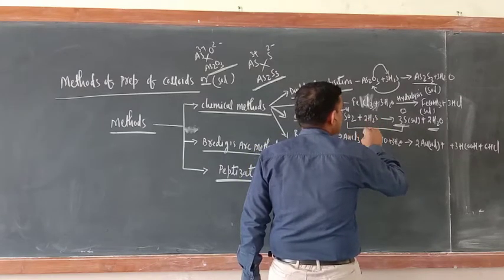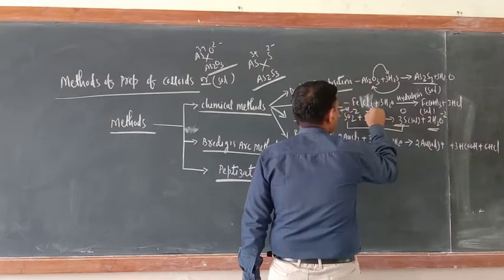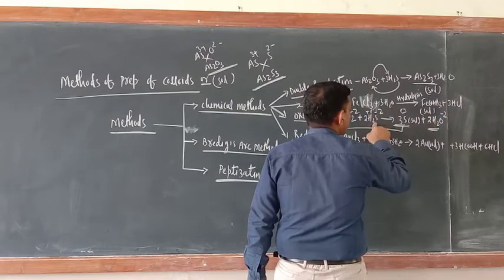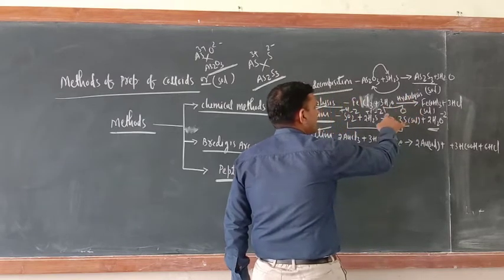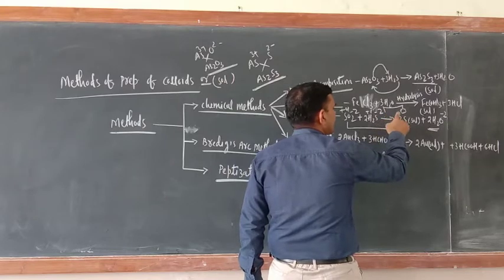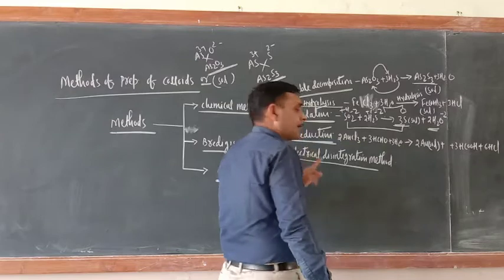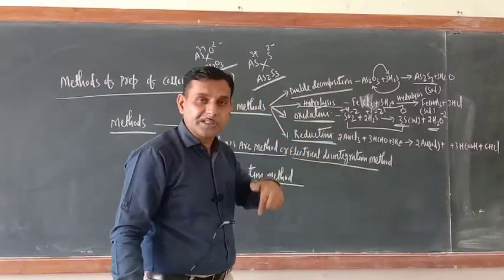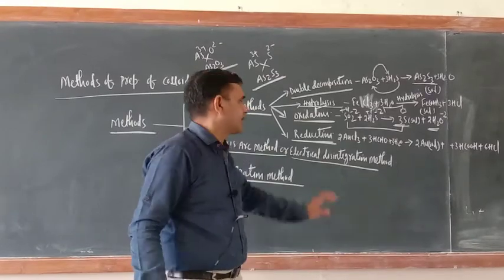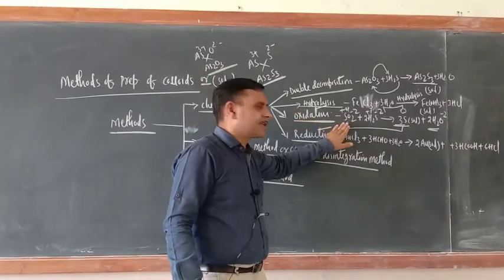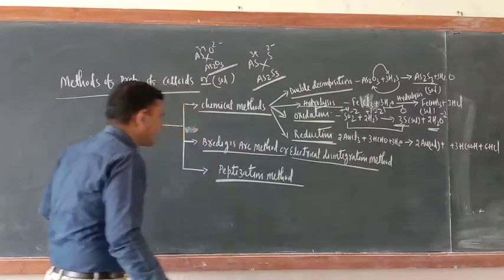Now just try to understand here. Here oxygen is -2, here also oxygen is -2. Here hydrogen is +1, sulfur is -2 here, but here sulfur is 0. So -2, 0. There is an increase in the positive oxidation state. So sulfur is undergoing oxidation and sulfur is also undergoing reduction. So if the same substance undergo oxidation and reduction, what is the name of that reaction? Disproportionation reaction. So of course this is oxidation reaction, but it is one type of disproportionation reaction. I hope that you are getting it, otherwise just see.